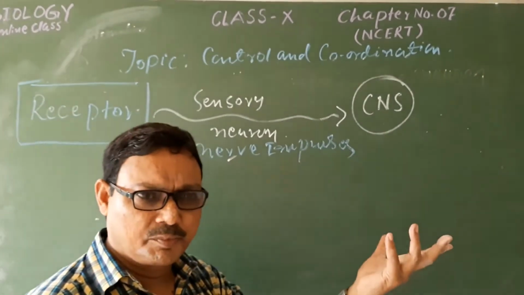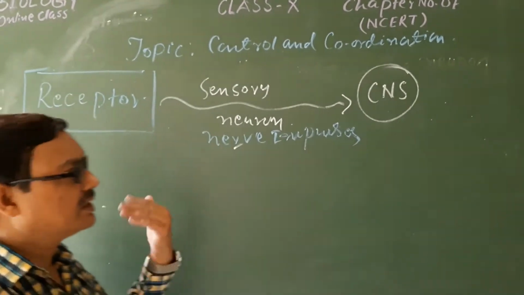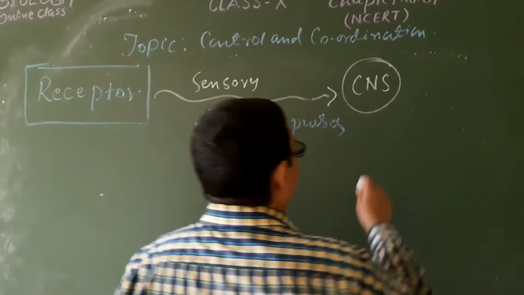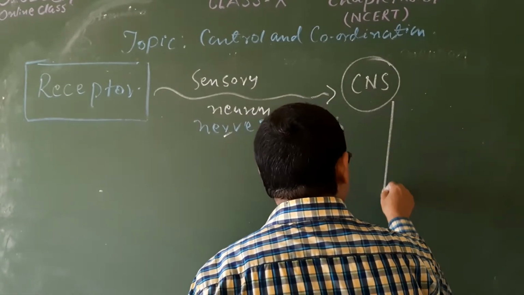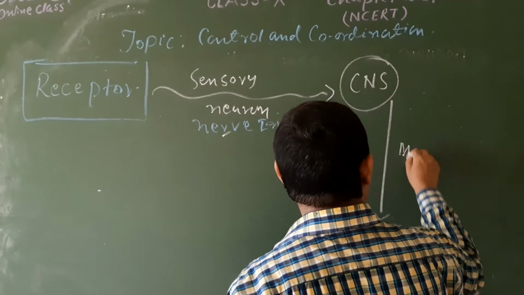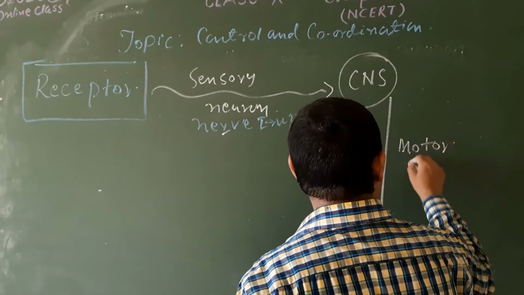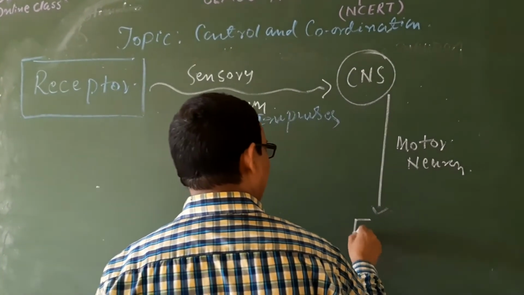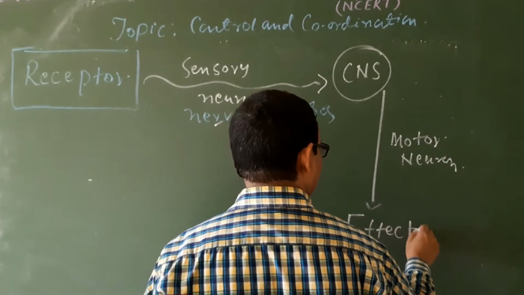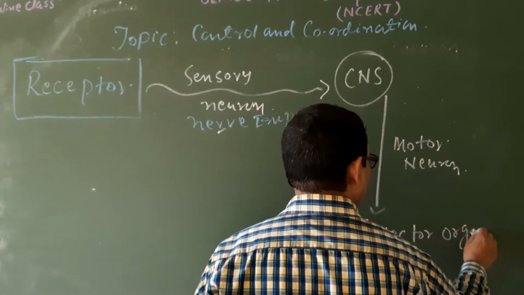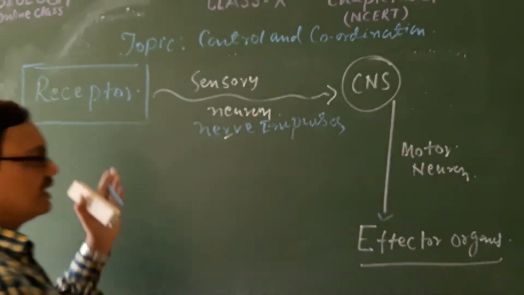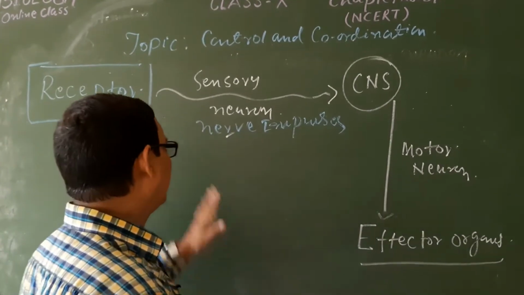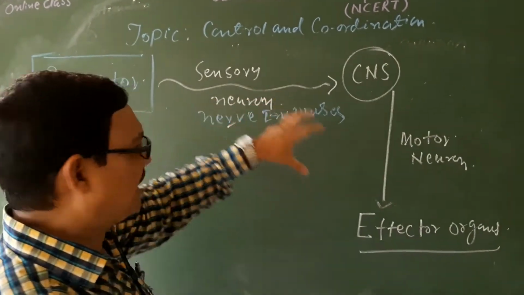There are some actions whose responses may be directly from the spinal cord only, but that will be with the help of the motor neuron, and it is the effector organs like the muscles. So this is the simple pathway of how the nerve impulses will travel in the body.